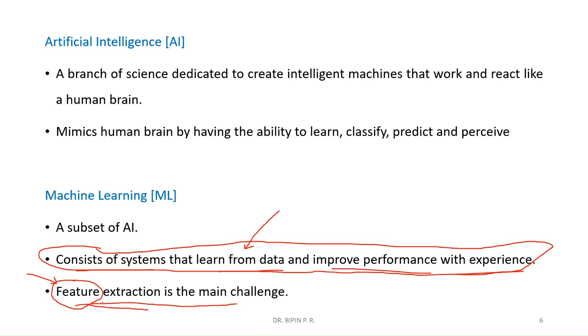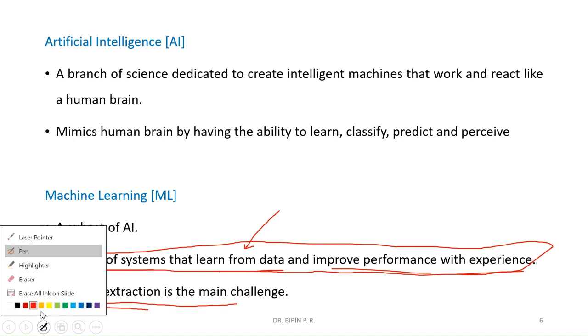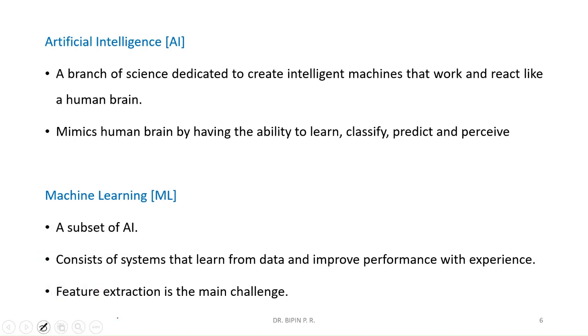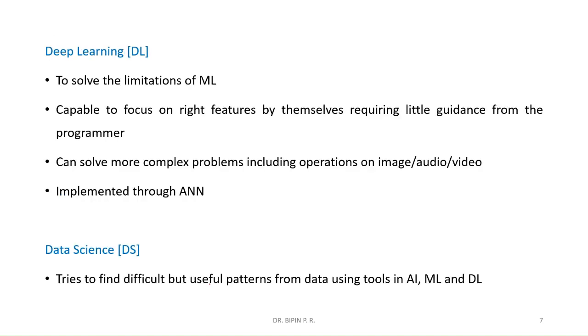So feature extraction is the main challenge with machine learning. In order to overcome this challenge, deep learning has been introduced. To solve the limitations of machine learning, deep learning has been introduced. Deep learning algorithms are capable of focusing on the right features by themselves.